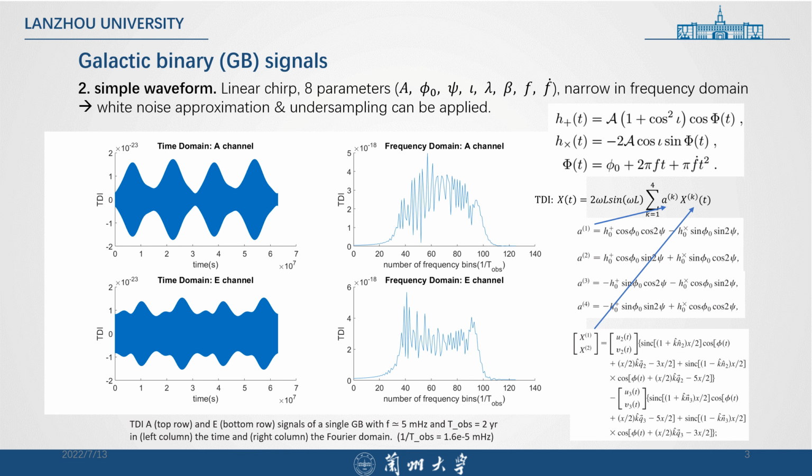And also, a key feature is that it's very narrow in the frequency domain, and that feature allows us to apply some approximations or techniques, for example, the white noise approximation, and we can also use undersampling to reduce the data length without any loss of information.